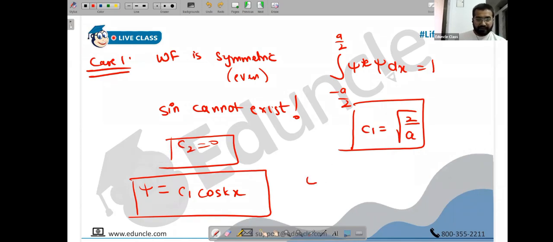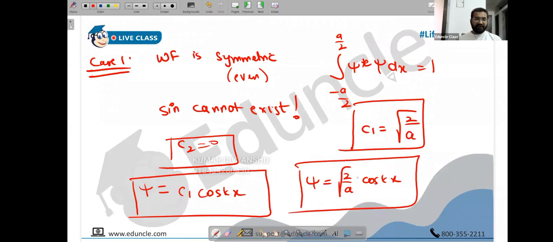So the wave function psi becomes root of 2 by A cos kx. But the question right now is you want to study the value of k also. Okay, so now we want to understand, if C2 is 0, let's use this condition.